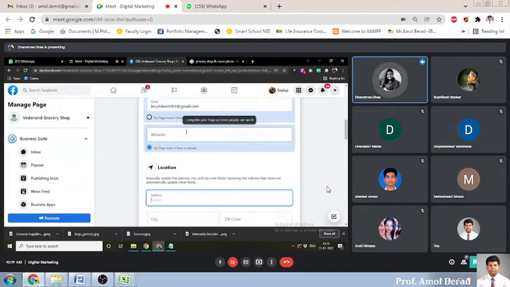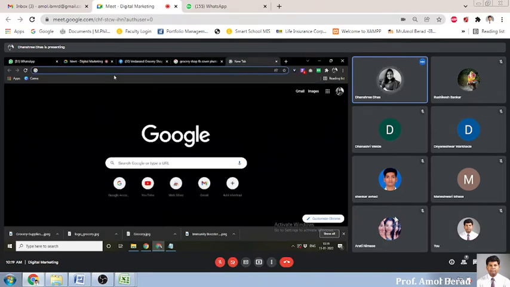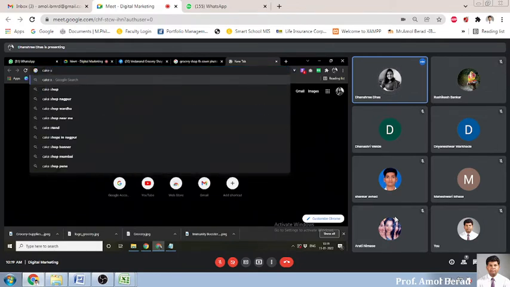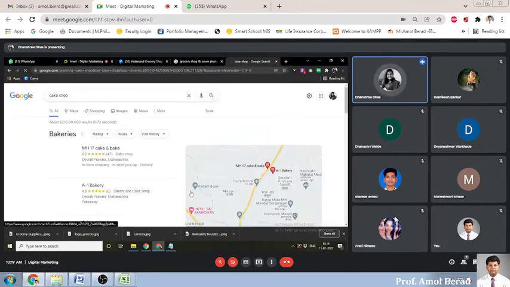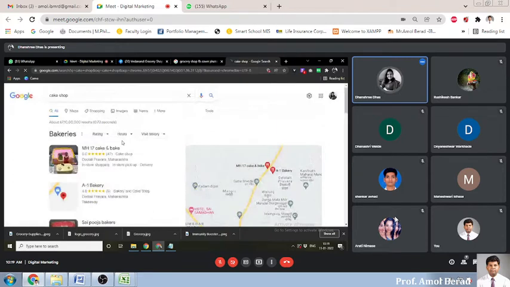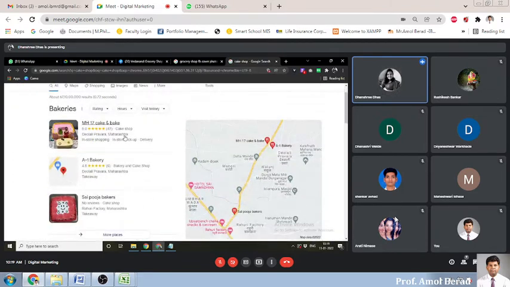So if you don't have any website, then we all know that when we search something on Google, suppose I search for a cake shop, then we can see that there are a number of bake shops available near me.